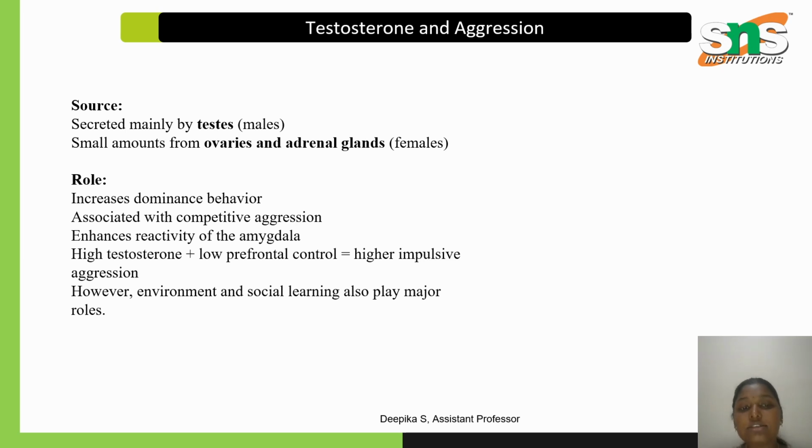When high testosterone is released and the prefrontal cortex performs poorly, it leads to higher impulsive aggression. Conversely, lower testosterone and higher prefrontal cortex activity lead to lower impulsive aggression. However, our environment, social learning, surroundings and behavior habits all connect with aggression and play a major role.